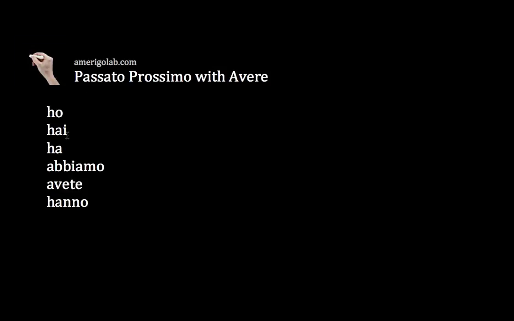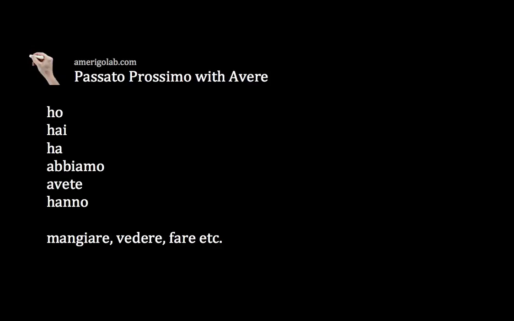Okay, when we use the auxiliary avere, we use it with all the transitive verbs. For example, we use avere with mangiare, with vedere, with fare, etc. As you can see, all these verbs are transitive. What does it mean? It means that I can ask a question after them, who or what.